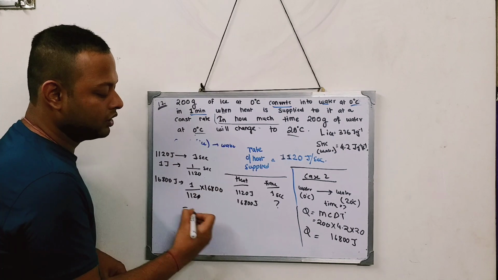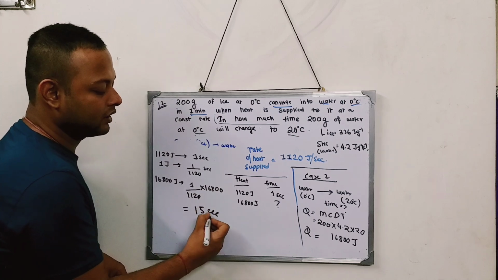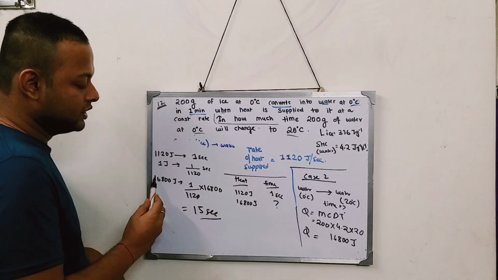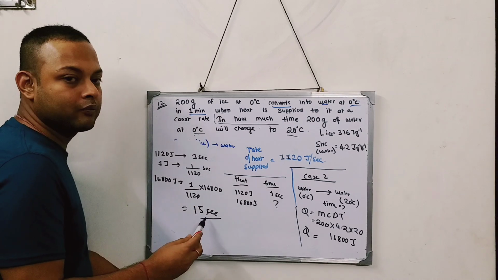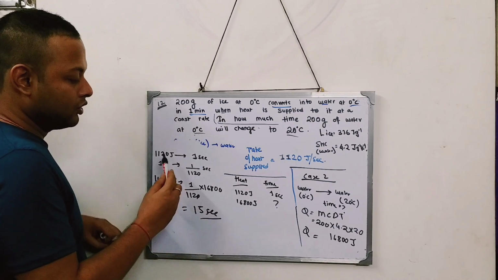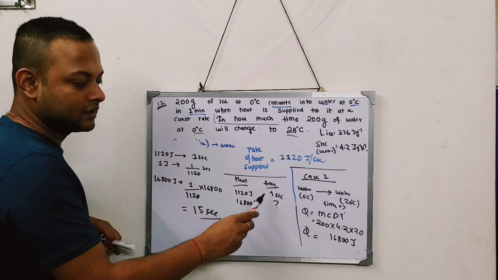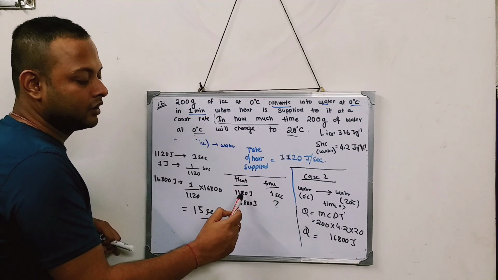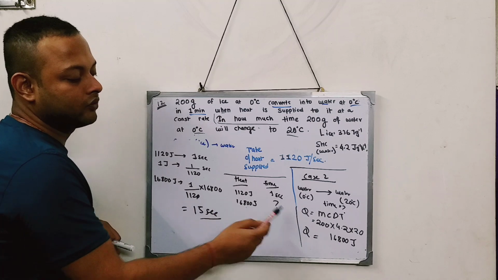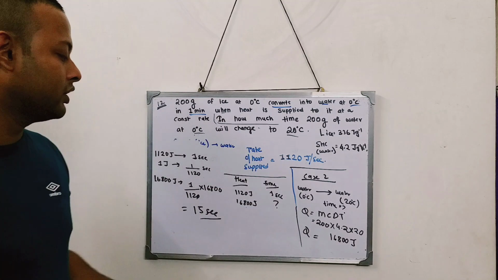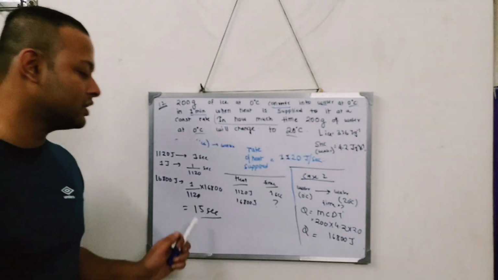You solve the whole thing, it comes out as 15 seconds. So to supply 16,800 joule, I require 15 seconds. This is a simple unitary method sum. I think in class 6 and 7 you have done this kind of thing. This much heat in 1 second, so this much heat in how many seconds? By that I will get the answer as 15 seconds.